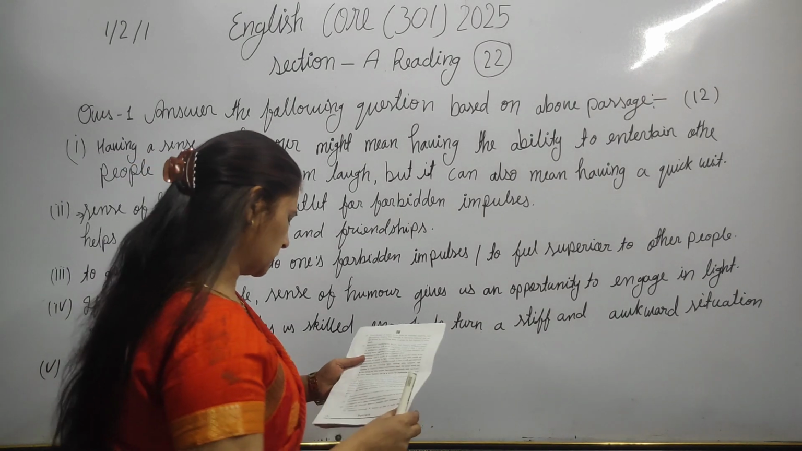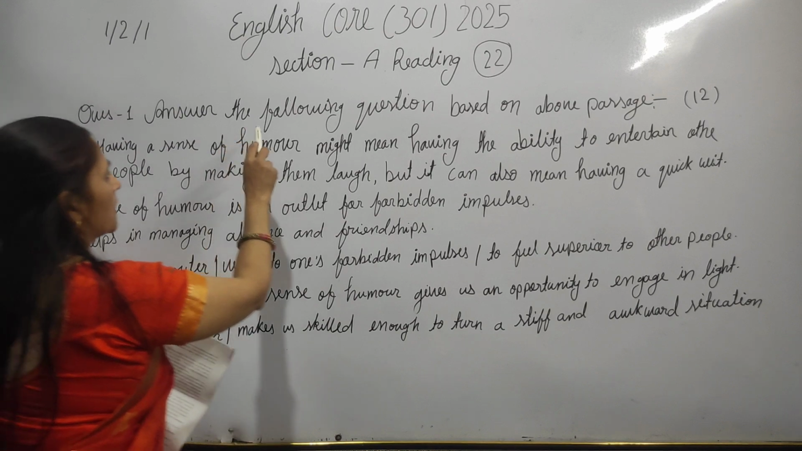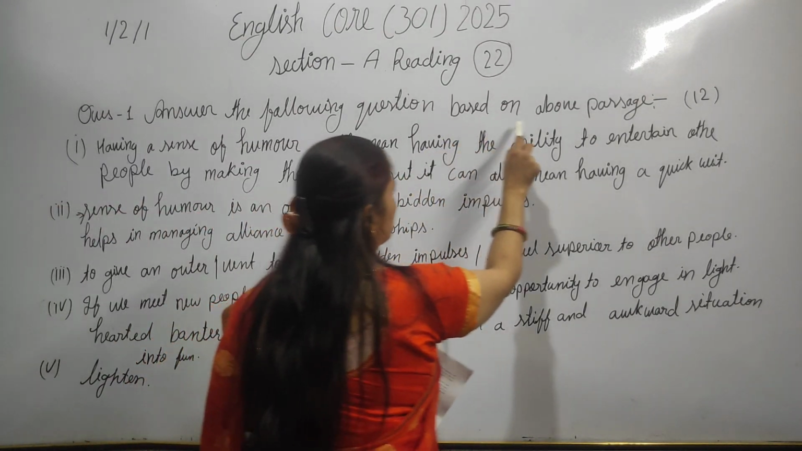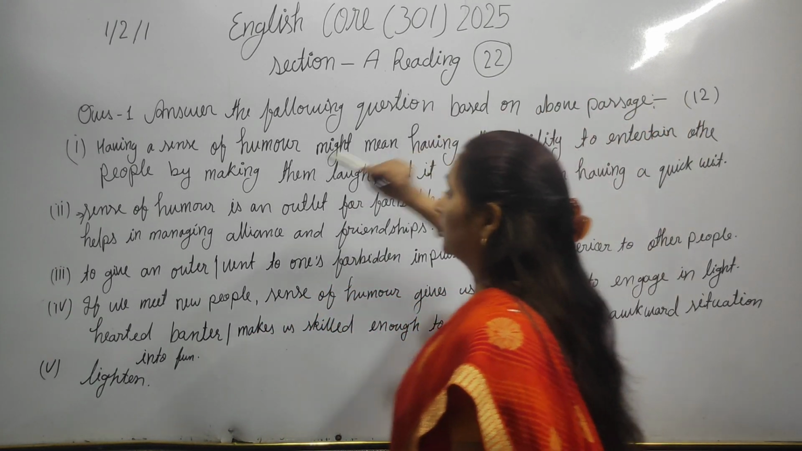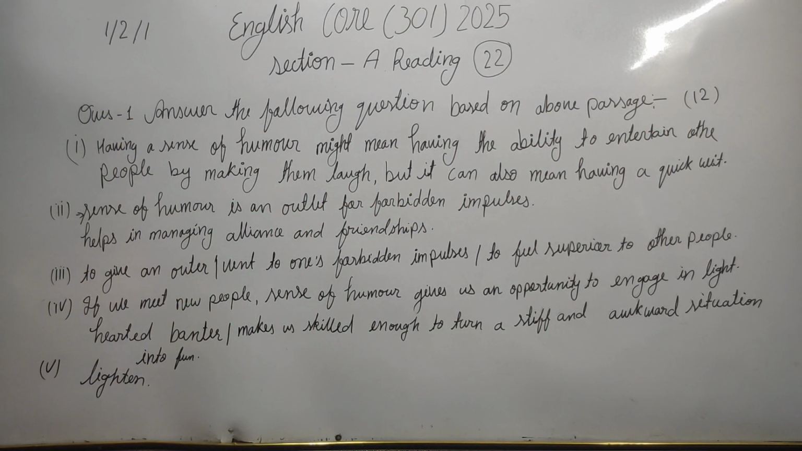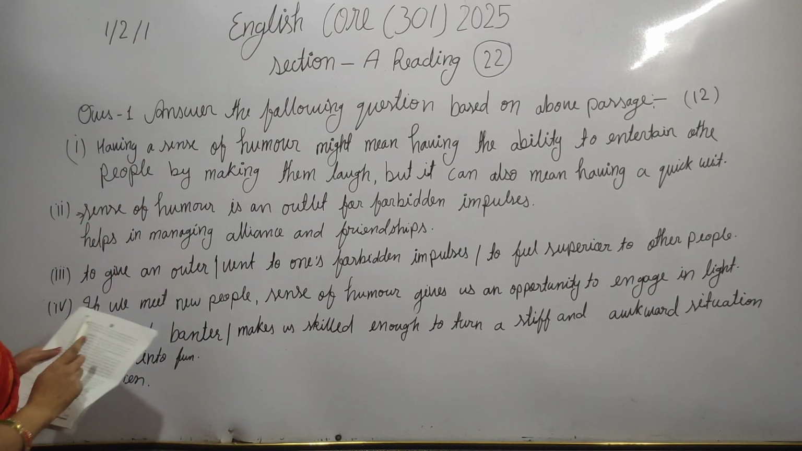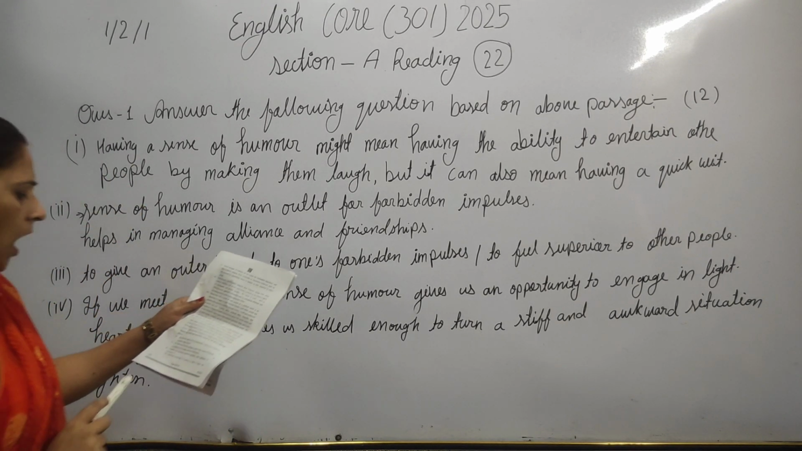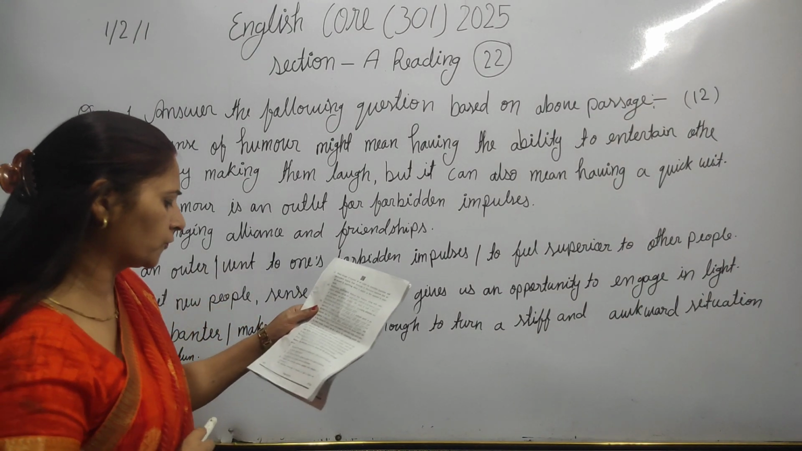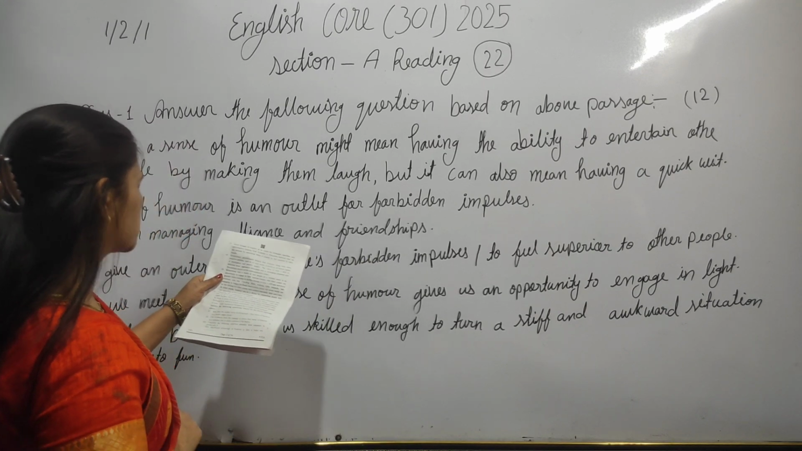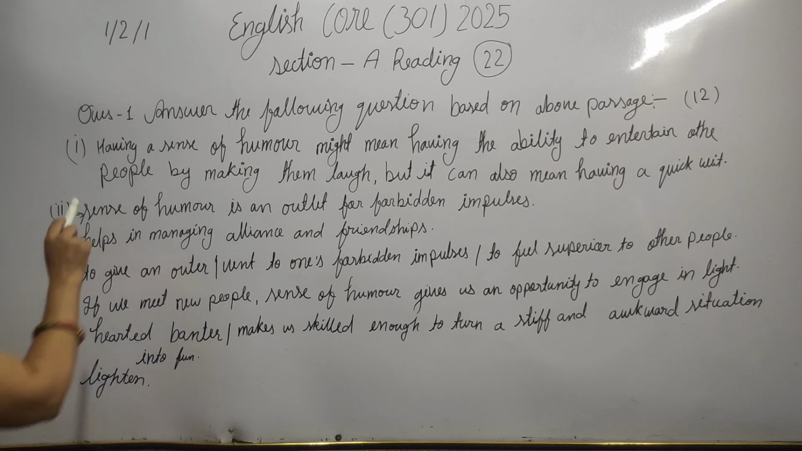First question is here given: answer the following questions based on the passage. It is for 12 marks, and for 12 marks there are 10 questions. So the first question is, how does the author prove in paragraph 1 that sense of humor is a double-edged sword? So this answer you can write here.